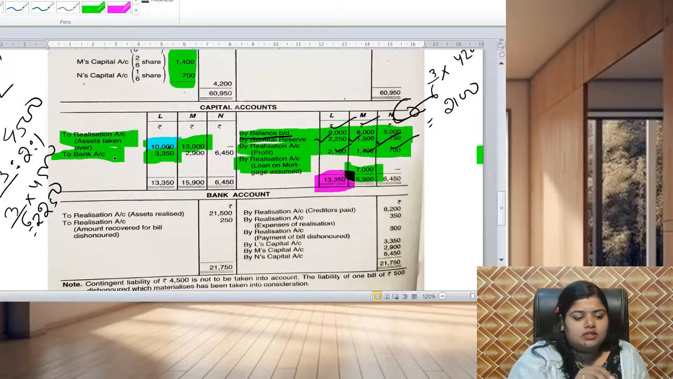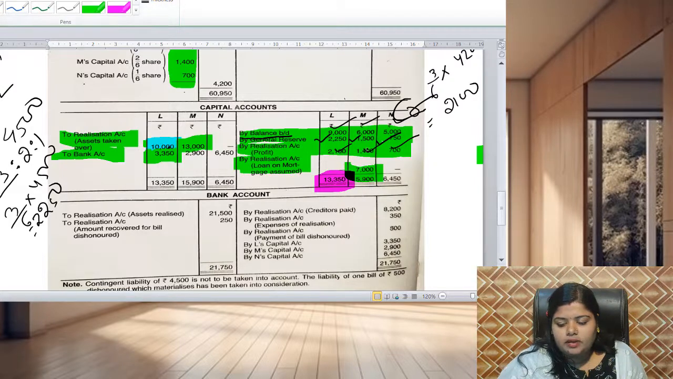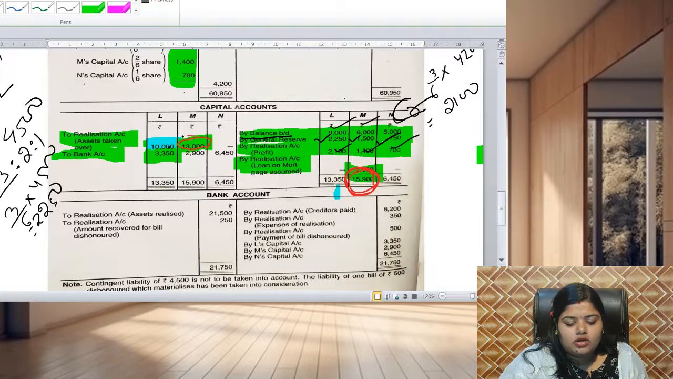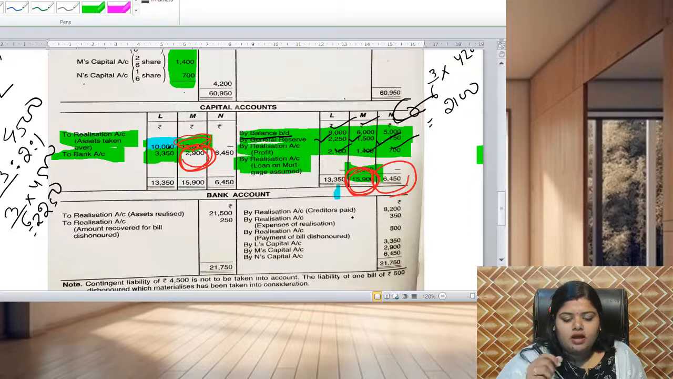Now in the same manner, M's capital total comes to 15,900 and the total debit of M's capital comes to 13,000. So there is a bank balance of 2,900 which will be given to M before dissolution. Like that, on N's side the total credit comes to 6,450 and the total debit here is 0. So his balance will be taken by him.